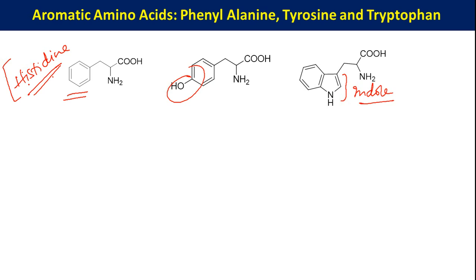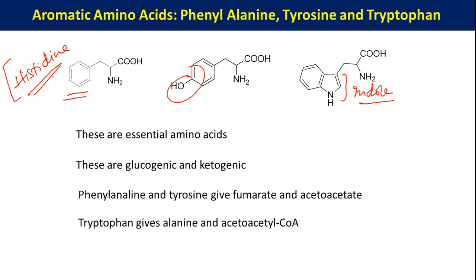Now all these amino acids are intrinsically essential amino acids, literally. But phenylalanine can be converted to tyrosine in your body. All these are glucogenic as well as ketogenic. Phenylalanine and tyrosine give fumarate and acetoacetate.